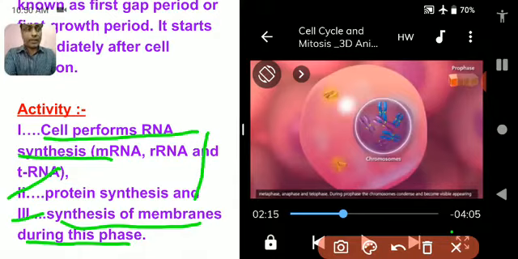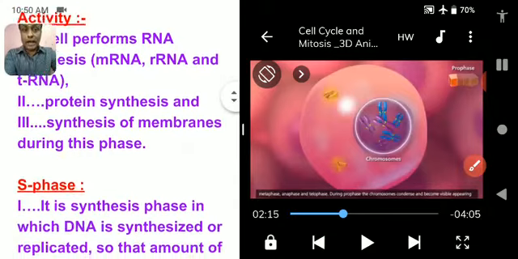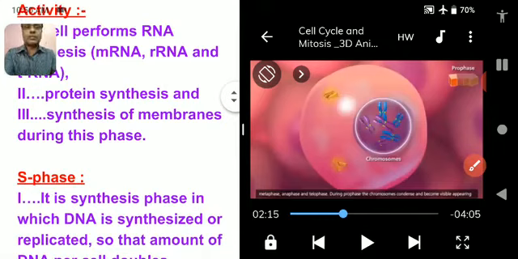Not only the membrane, different kinds of vital cell organelles, that is mitochondria and chloroplast, get divided and make copies during the G1 phase. It has not been mentioned, you keep in mind what I have told. During G1 phase, mitochondria, chloroplast and many vital cell organelles divide and make their own copy.